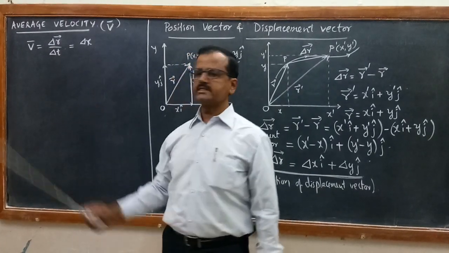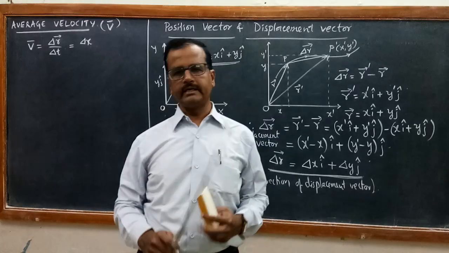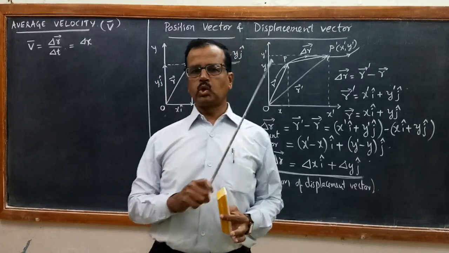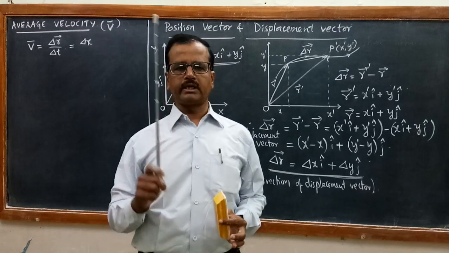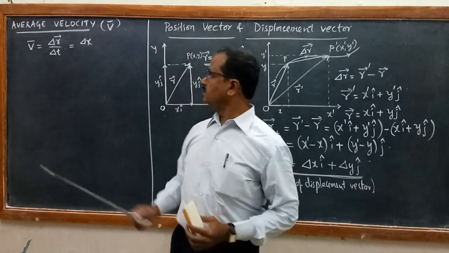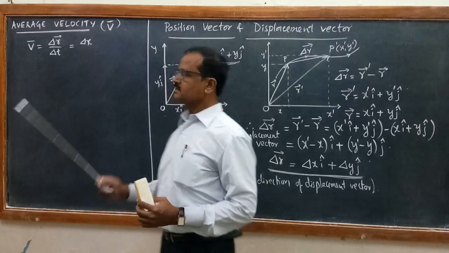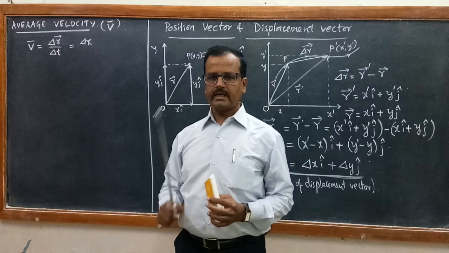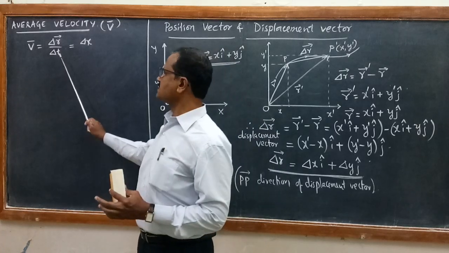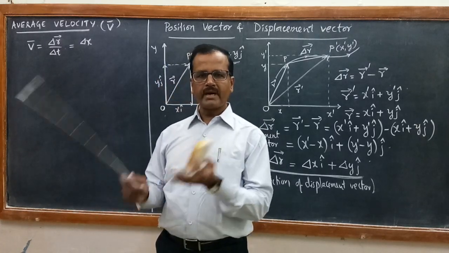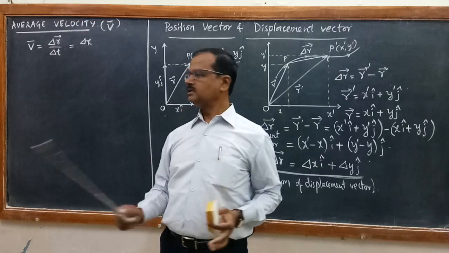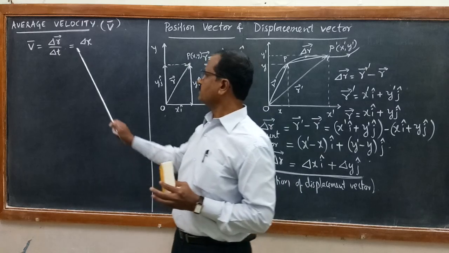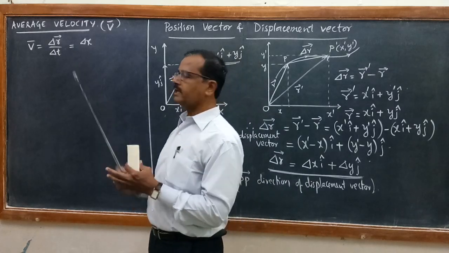Now we will define average velocity as we have defined earlier. Average velocity is defined as total displacement divided by total time taken for that displacement. If the total displacement from P to P dash is delta r, and the time taken for that displacement is delta t, that is t2 minus t1 or t minus 0, whatever it is, then we get delta r by delta t.